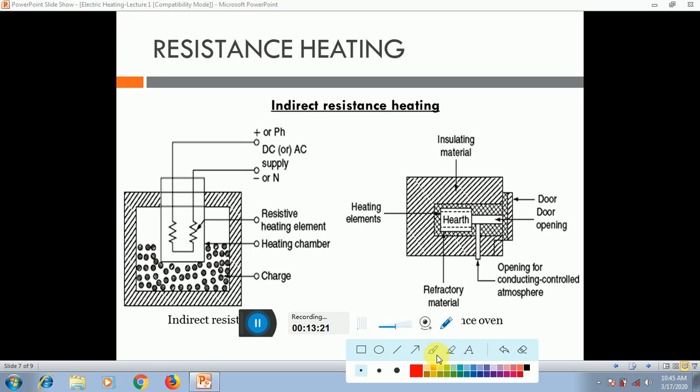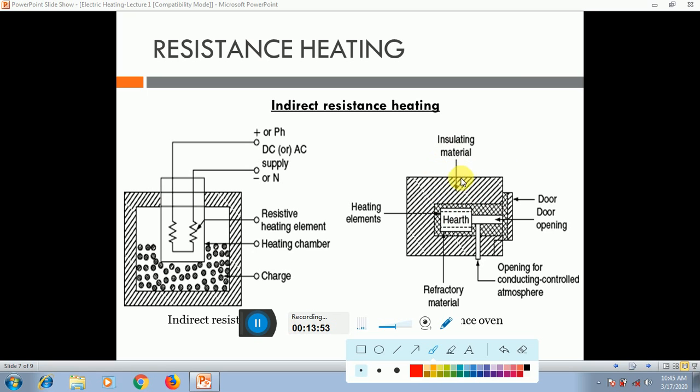For example, the oven has coils, and this coil will be here.